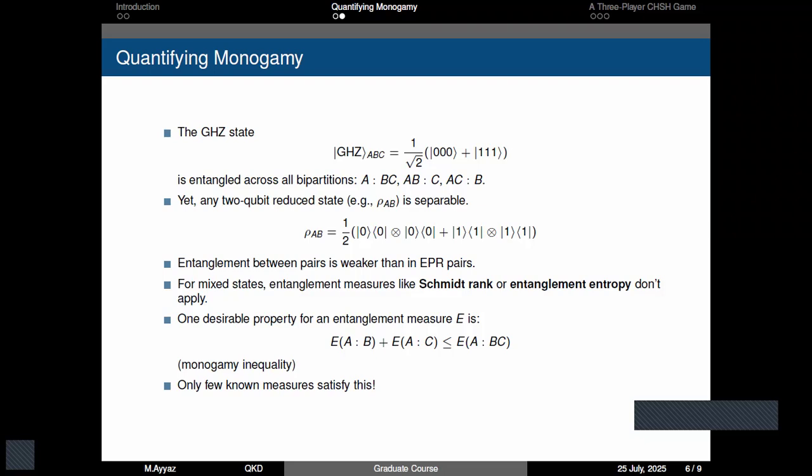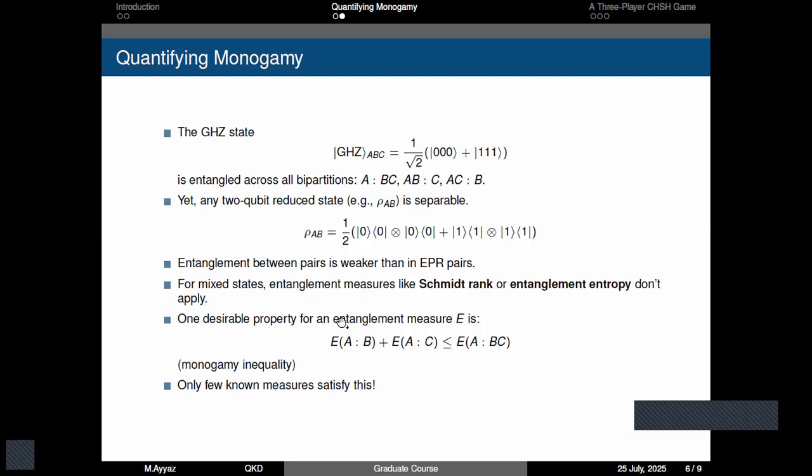For the pure state, we have seen some entanglement measures called Schmidt rank or entanglement entropy before, but they only work for pure states. So there are generally no defined entanglement measures for density matrices. This is a very active area of research, to find entanglement measures for density matrices.